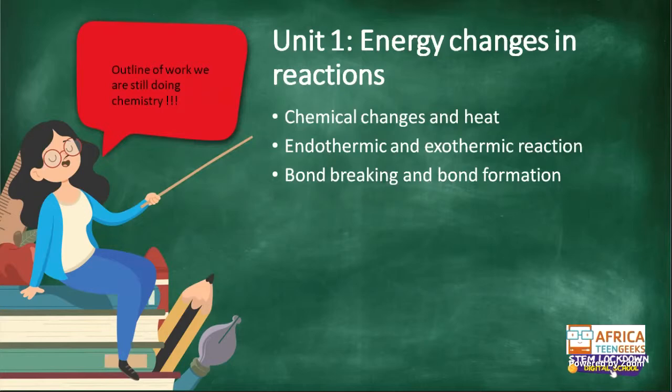We're going to first have chemical changes and heat. We're going to talk about that. And then we're going to talk about endothermic and exothermic reactions, what it means. So here, basically, it's a defining point of each and every part of what we're going to be working with in this chapter. And then we're going to do bond breaking and bond formation, okay?